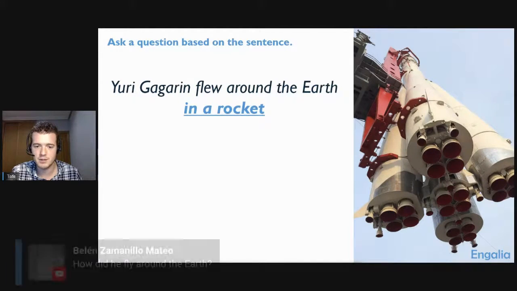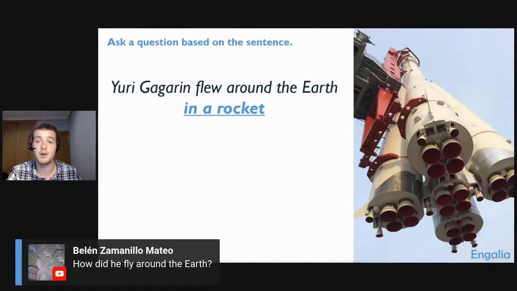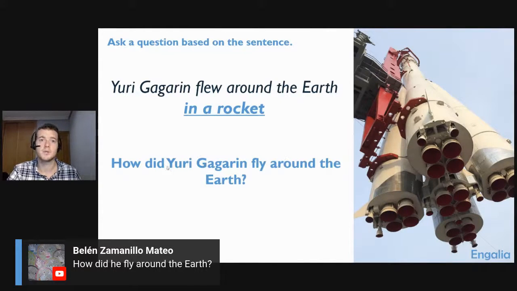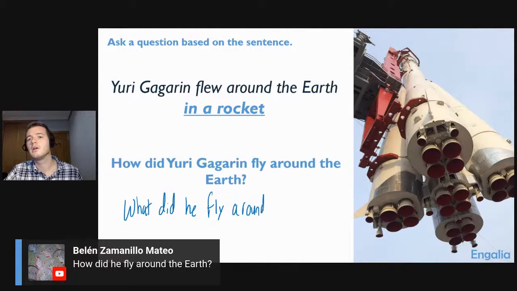Let's see. So we have Belen, who had the right answer. How did he fly around the Earth? Absolutely. So we'll say, how did he fly around the Earth? I'll go ahead and give you your points. 1, 2. Delphine, I think, or I don't remember who said it, but instead of saying with what, the sentence could be like this: what did he fly around the Earth in or with, we could also say. So we could say it like that.